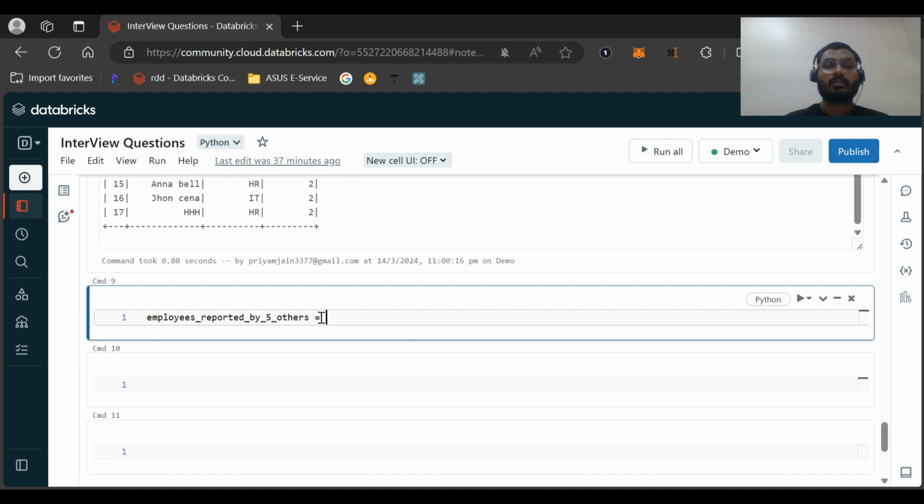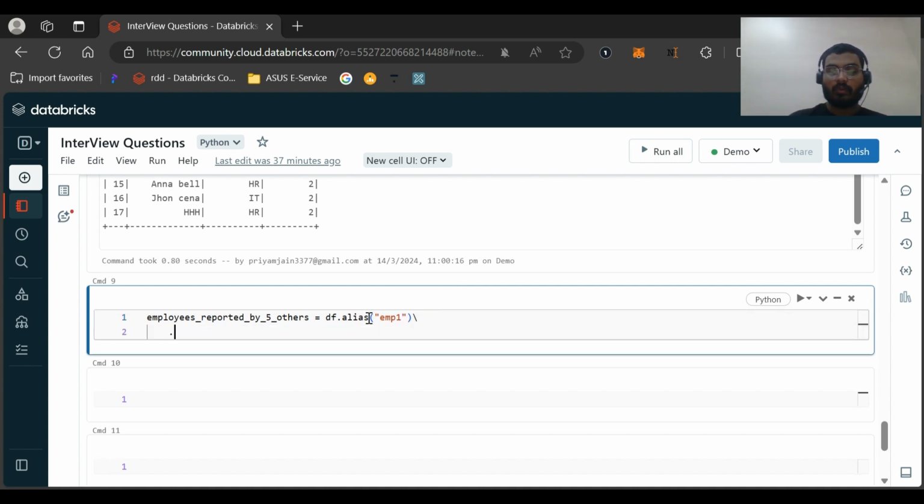What we need to do for this question is join the same data frame with itself. First we give an alias: df.alias as emp1. Then we do a join with df.alias as emp2. And on which column do we join?